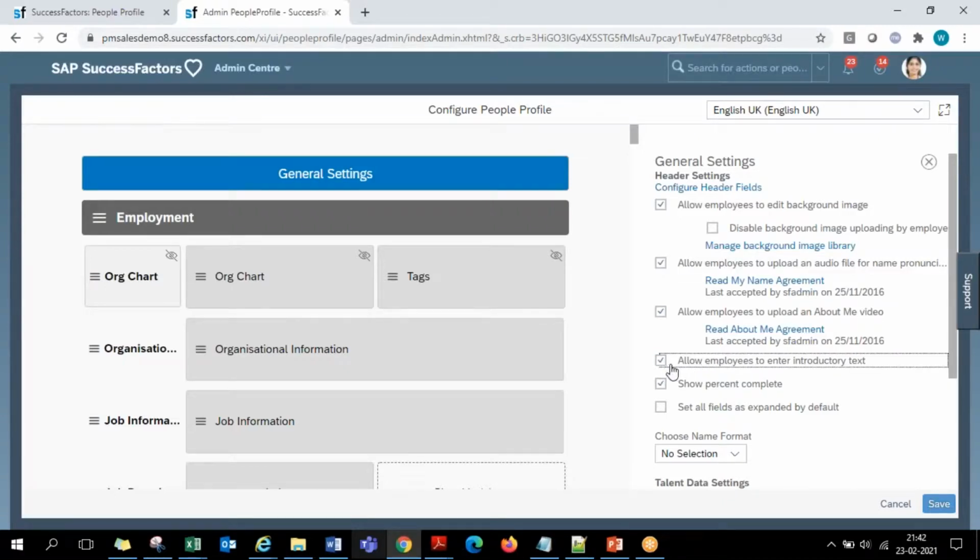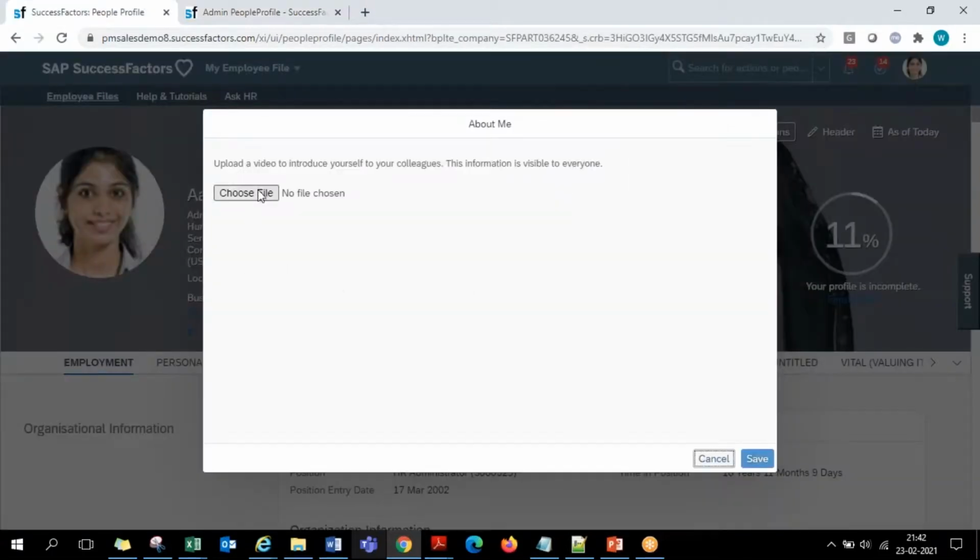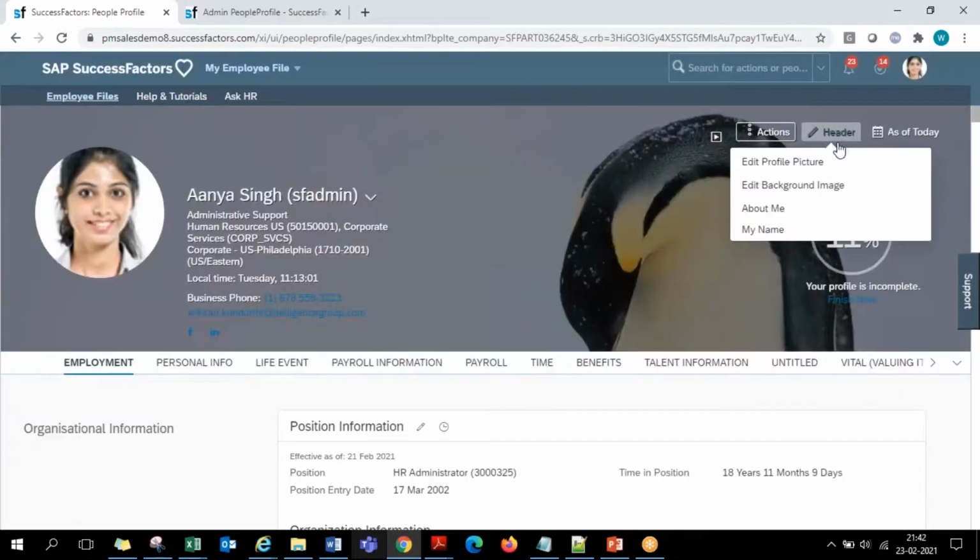Currently it is disabled in the system, that's why you're not able to see it. Now I am enabling it. If I save it, from next time on the front end in this pop-up, not only can I upload about me, I can also have a text box which will take almost 4,000 characters of text, a huge paragraph you can enter about yourself.